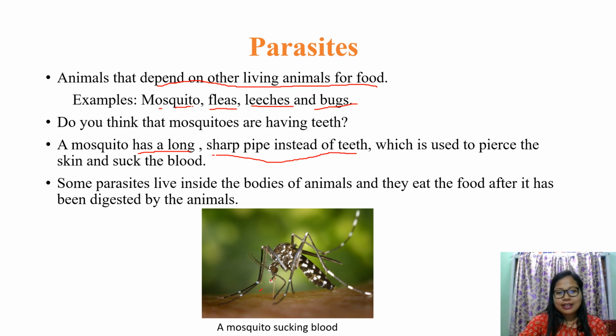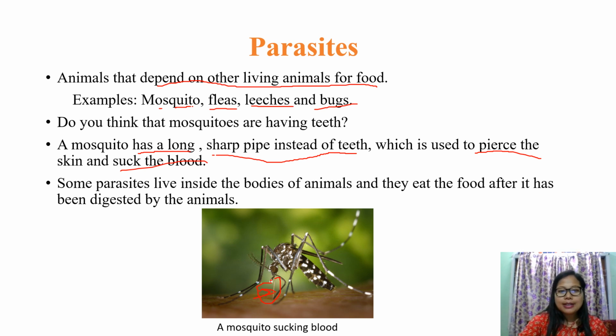You can see here, right here. That is what we are talking about. They have a sharp pipe instead of teeth, like we have teeth, right? They don't have that, but instead they have this long sharp pipe. That is how they pierce the skin and suck the blood. Pierce the skin and suck the blood. Okay, so let's see the other one.